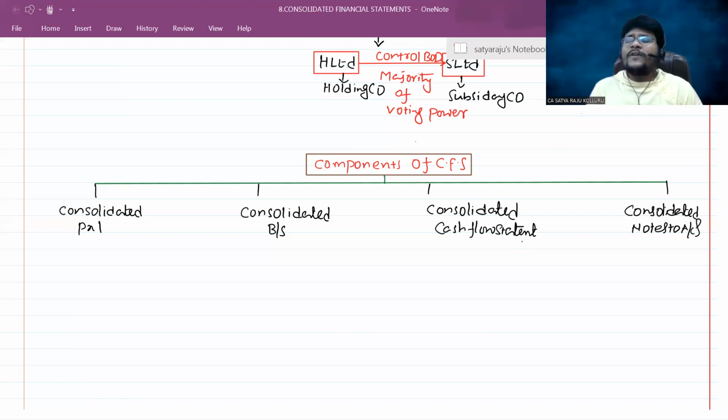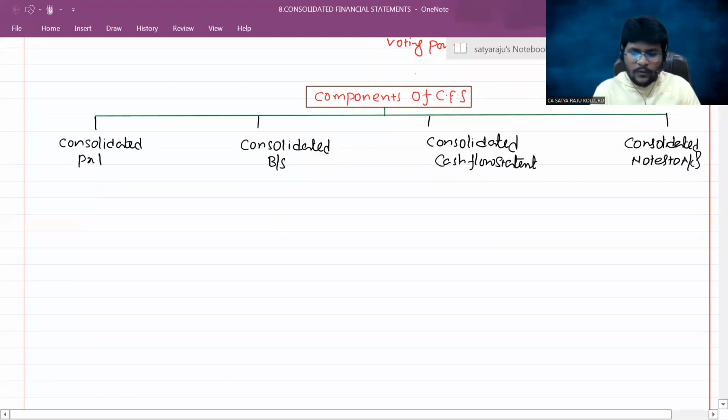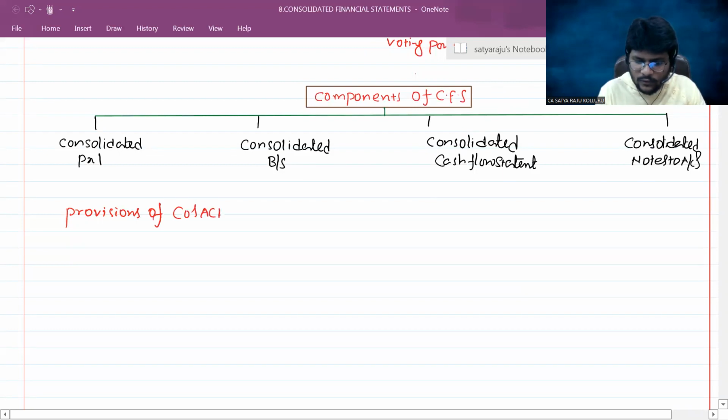As per the provisions of Companies Act 2013, a company who has subsidiaries or associates or joint ventures needs to prepare the consolidated financial statement. Now, these are the provisions of Companies Act 2013 with respect to the compliance part.